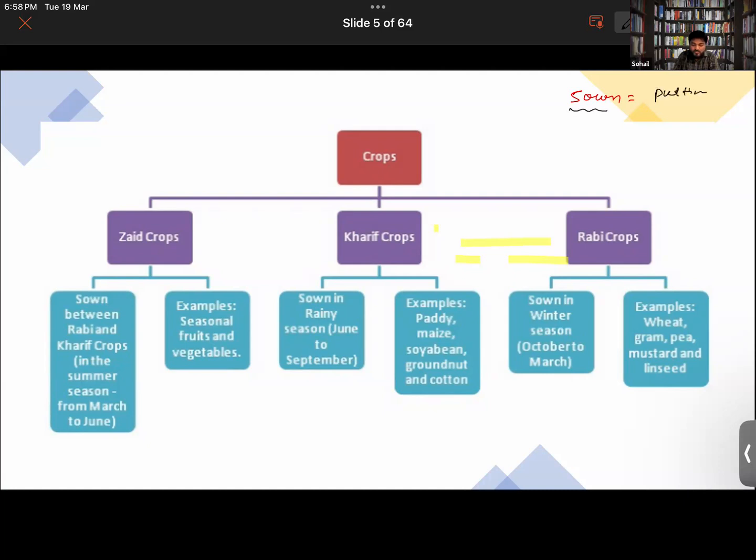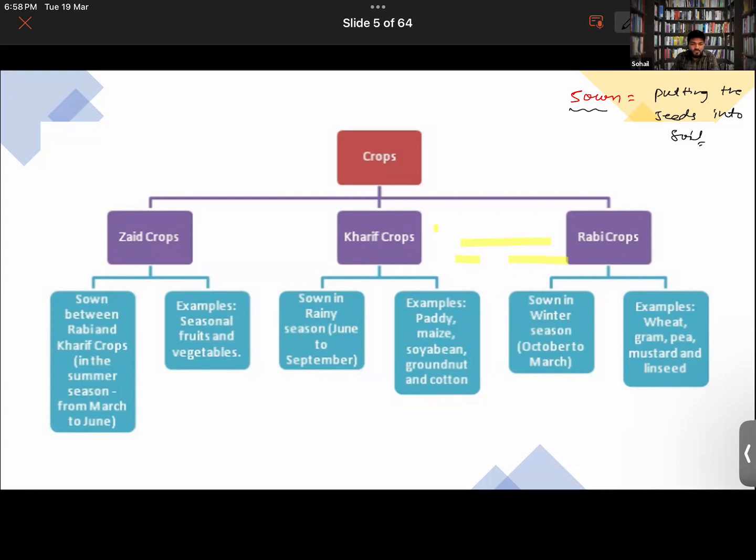So, basically growing the plants. Yes, the first step is to put the seeds into the soil. So those crops which are sown in the rainy season are called kharif crops. So can you guys guess what could be some of the examples of those crops? Like we are sowing it in the rainy season, so that type of crop must be requiring a good amount of water.